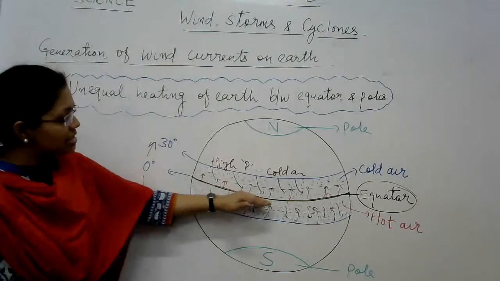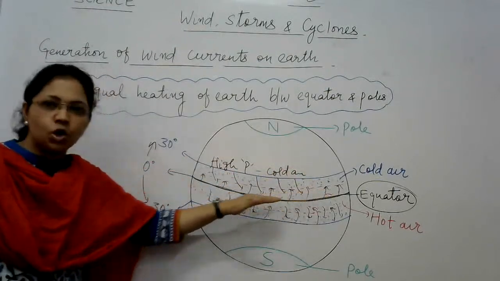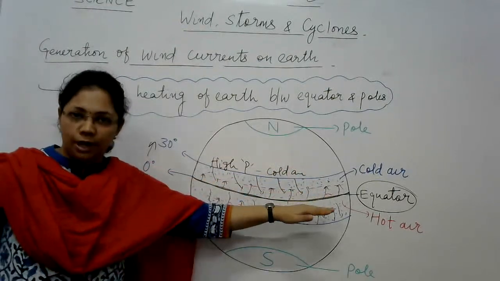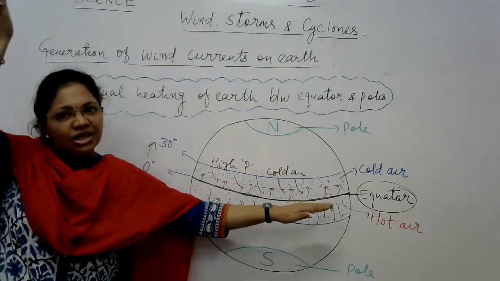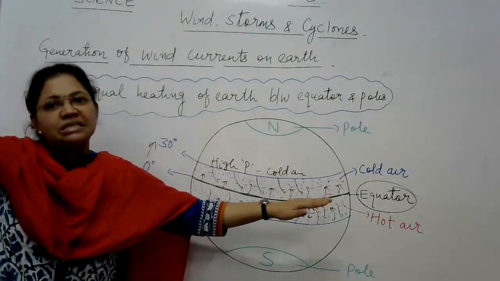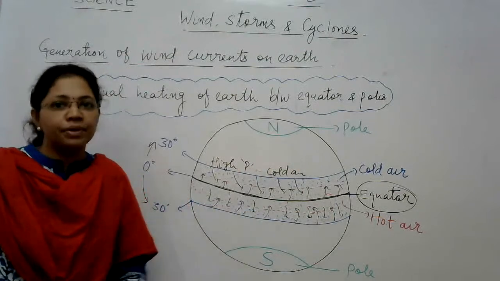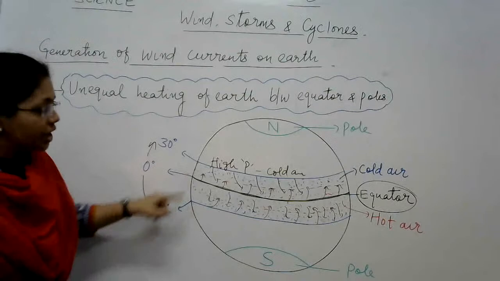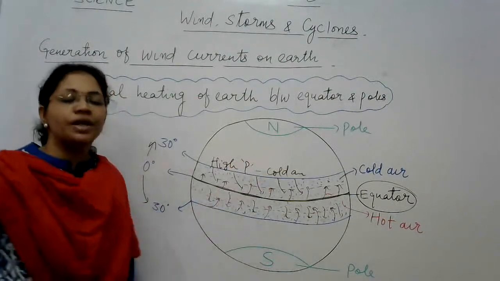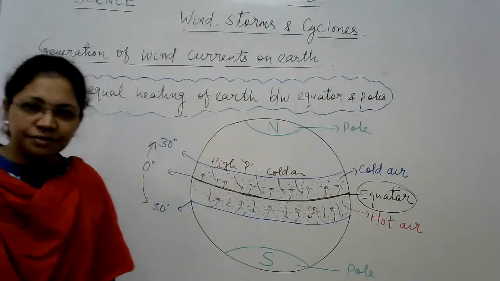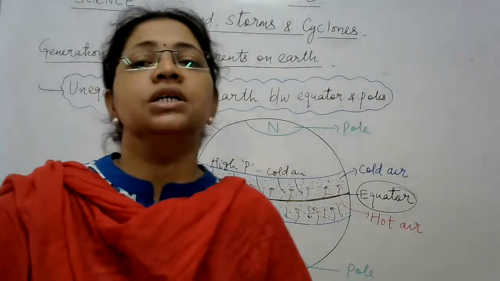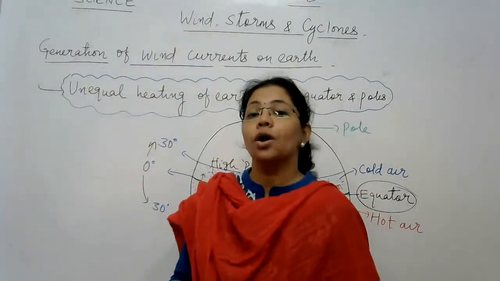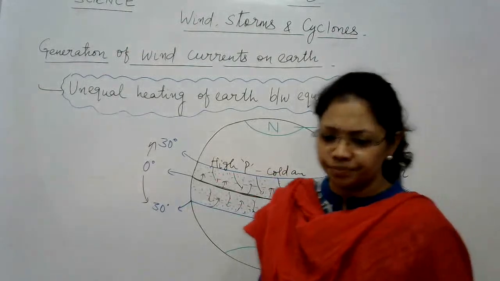It means when warm air rises from here, a low pressure area is created behind it, because the air has risen upward from there, so a low pressure system is created. So what happens? That air from this 30 degree latitude belt moves towards the belt of the equator, right? And that causes generation of wind on earth, right?